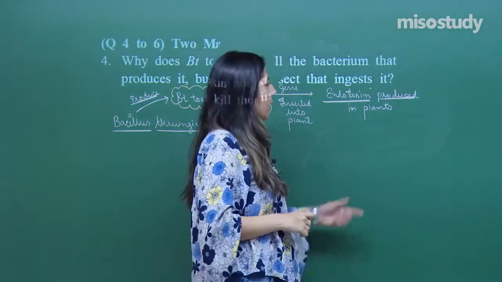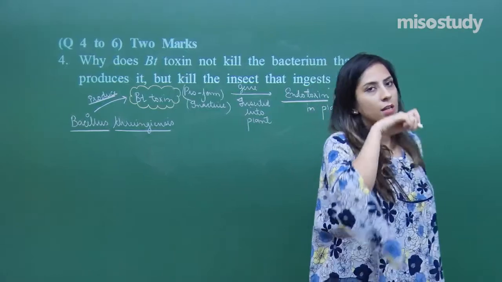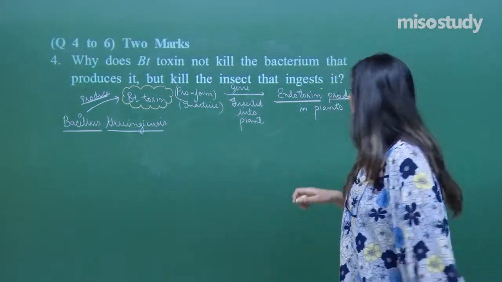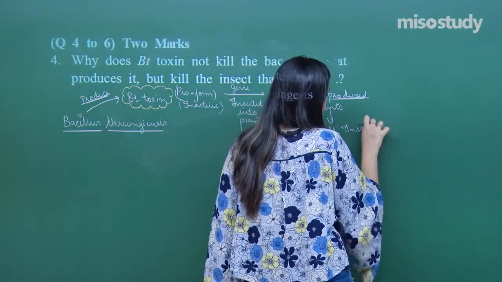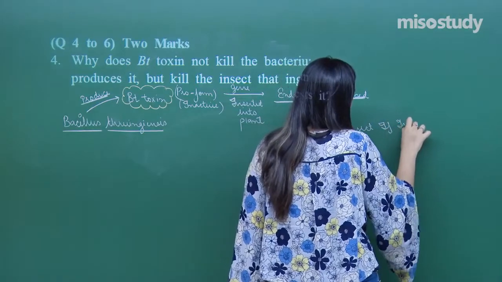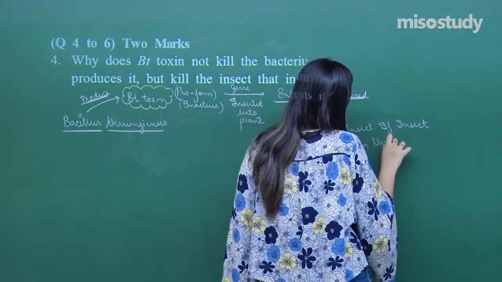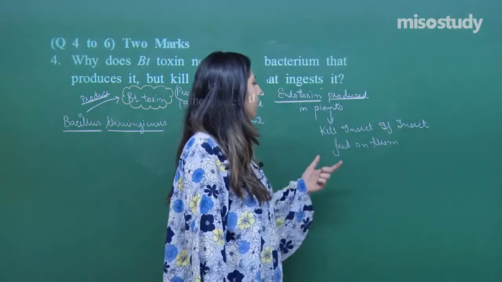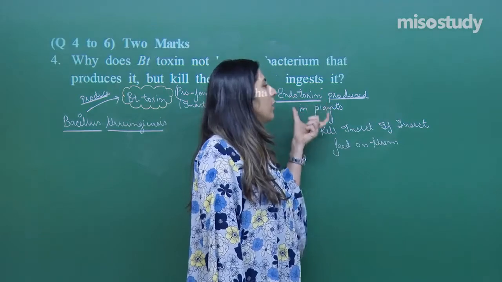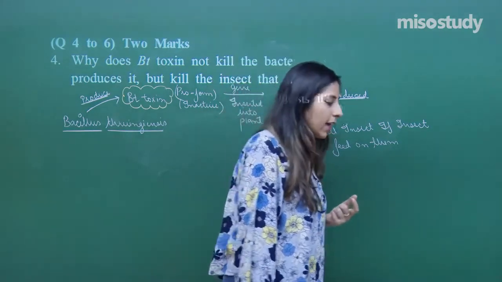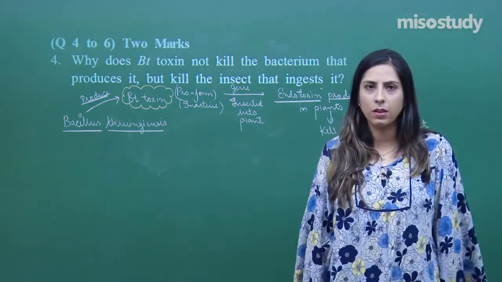Suppose an insect is coming. If the insect consumes such a plant which is producing this endotoxin, that endotoxin will kill the insect. If the insect feeds on them, what will happen? This endotoxin will enter into their body. This endotoxin, as I have studied, is in a pro form, that is, an inactive form. It is converted into an active form because of the digestive enzyme which is present in them.